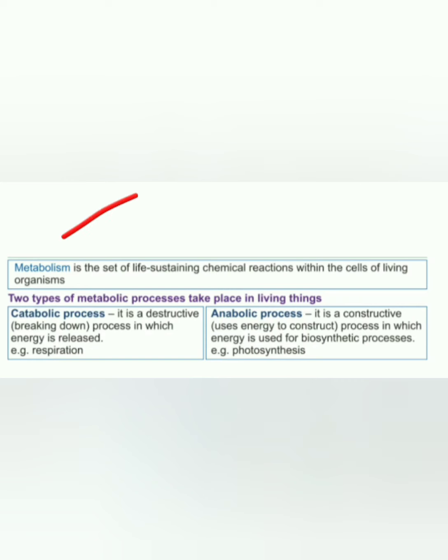Next is metabolism. It is a life-sustaining chemical reaction within the cell of a living organism. So living organisms show two types of metabolic activities: catabolic process and anabolic process. Catabolic means destructive, means breaking down process in which energy is released. Whereas anabolic means constructive, that uses energy to construct. So it is also called biosynthetic process. So in anabolism, energy is used, but in catabolism, energy is released.